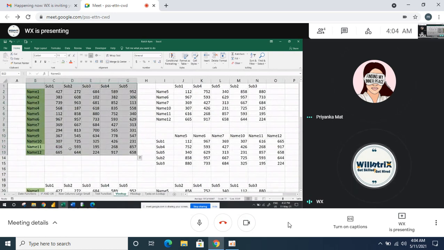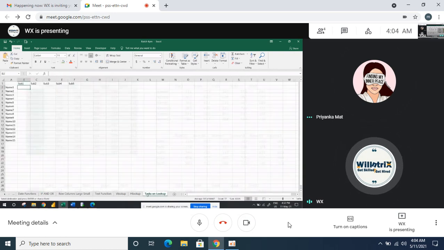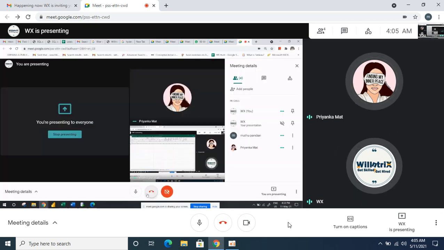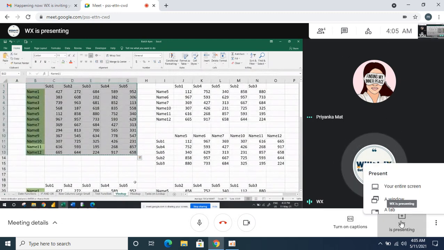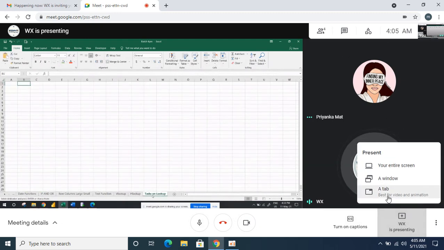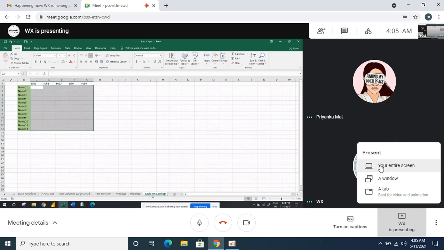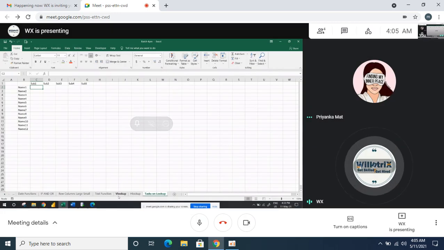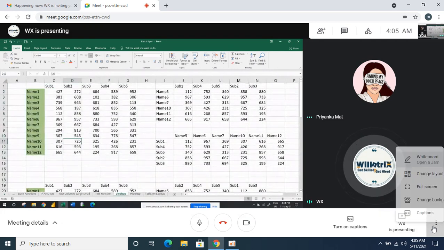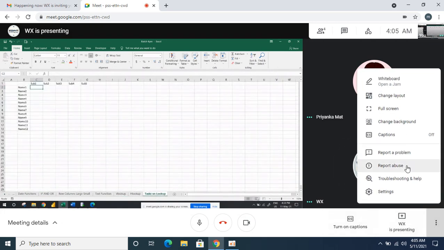Now, this is the source data. I need to fetch the data here. The requirement will always come as VLOOKUP sheet to sheet. The source data will be in one sheet. This is the source data actually, and I need to pull the data here. In the VLOOKUP sheet, what we have is the source.